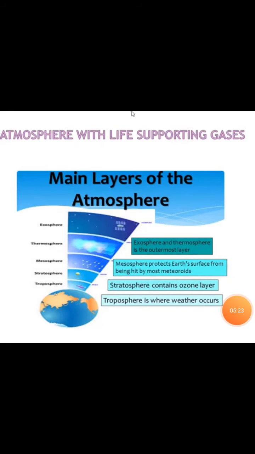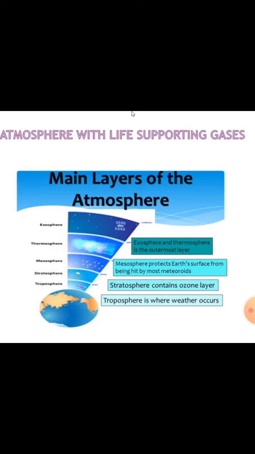Now we will learn about the atmosphere with life-supporting gases. The layers are first the troposphere, then the stratosphere, then the mesosphere, then the thermosphere, then the exosphere. Troposphere is where weather occurs. Stratosphere contains the ozone layer. Mesosphere protects the Earth's surface from most meteoroids. And the last, the exosphere and thermosphere, are the outermost layers of the Earth.